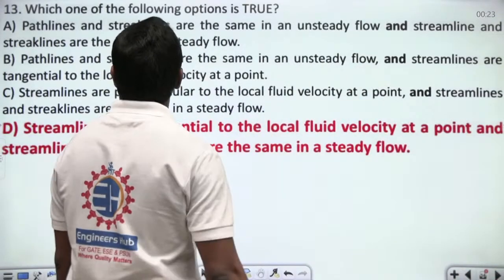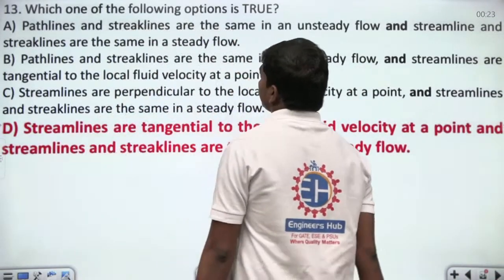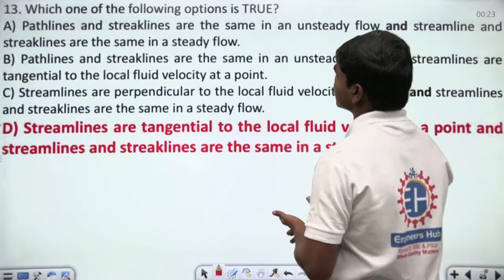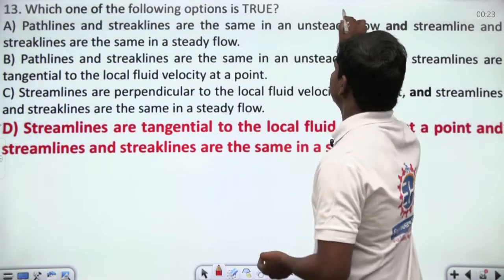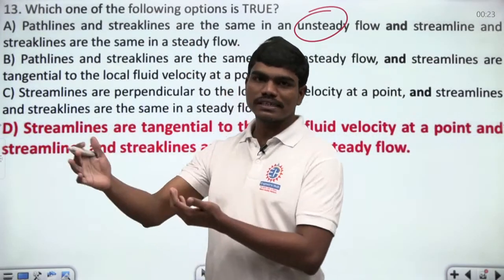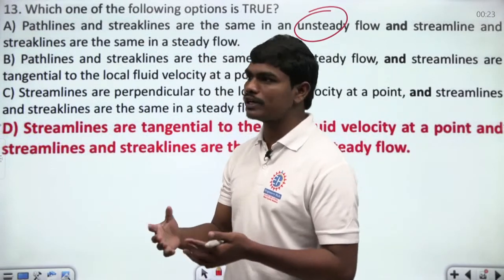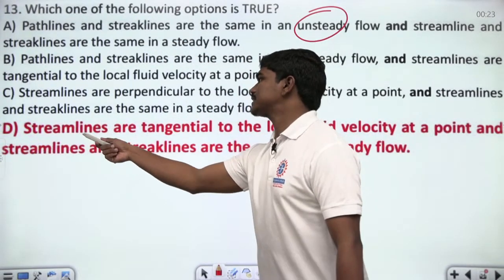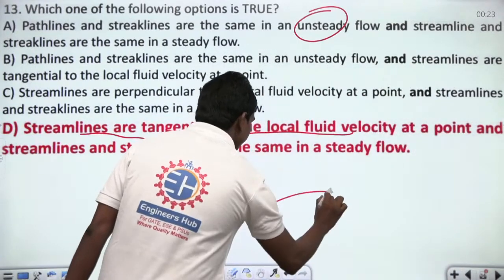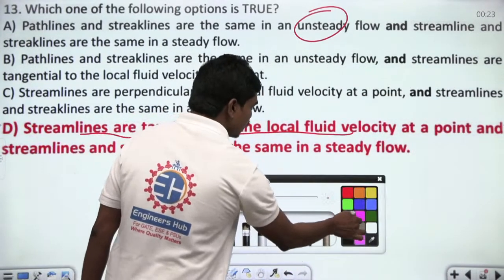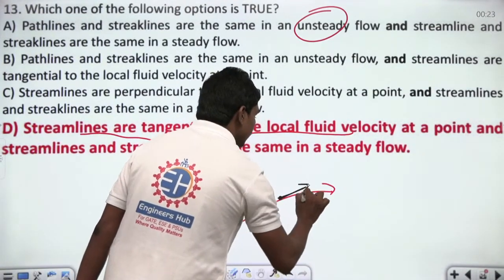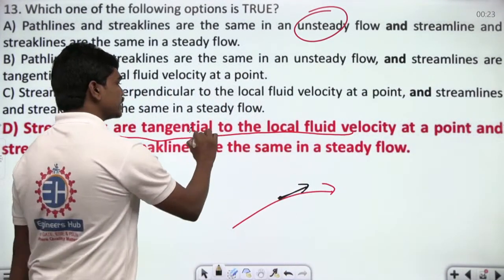Something is given. Which of the following options is true? Path lines and streak lines are the same in any unsteady flow, and streamline and streak lines are the same in steady flow. But of course, even in unsteady flow, they need not be the same, because path lines and streak lines are two different concepts actually. So definitely these two need not be the same. But as you know, the streamlines are tangential to the local velocity of the fluid, because if there is any velocity field, then the streamline will be parallel to the local velocity vector direction. So definitely this statement is correct.